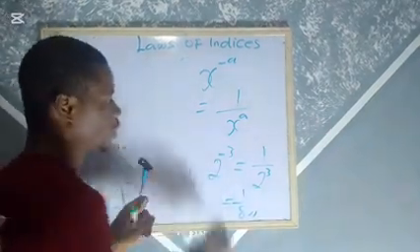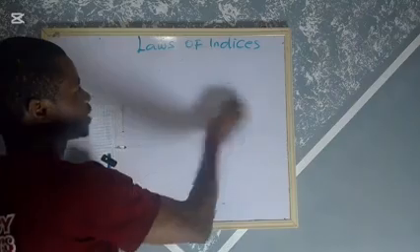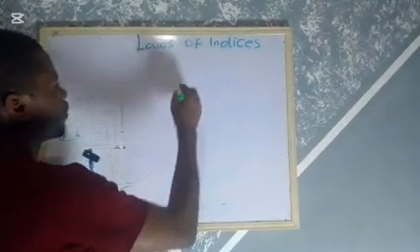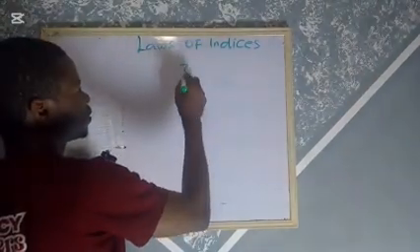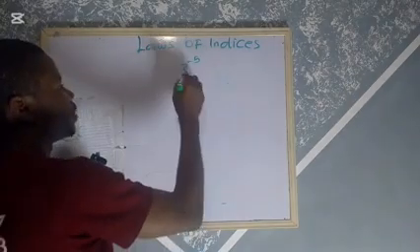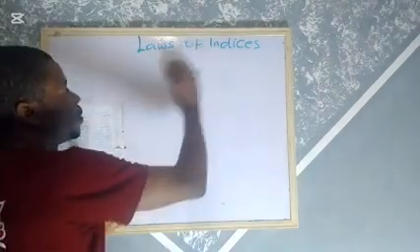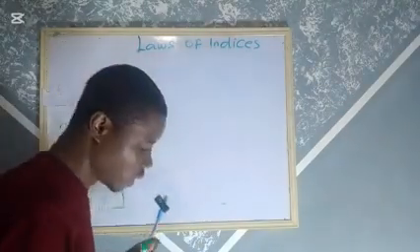All right. So if you understand that rule, I want you to solve this one now and drop the answer at the comment section. If you have 3 raised to the power of minus 5, please solve it and put the answer at the comment section. Meanwhile, let us continue with our class.